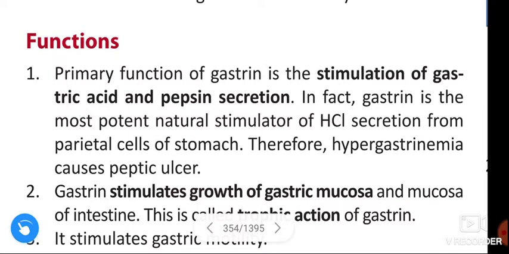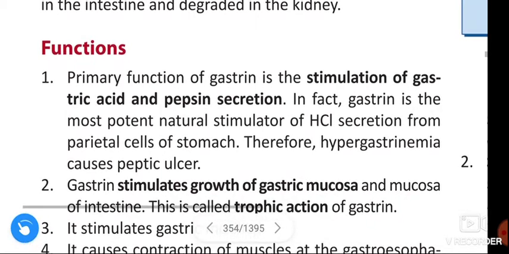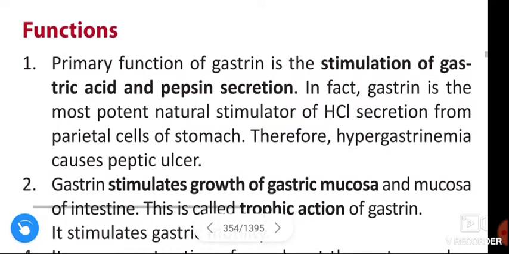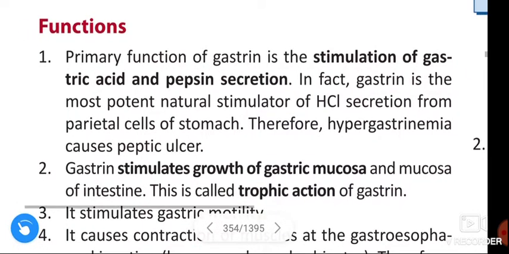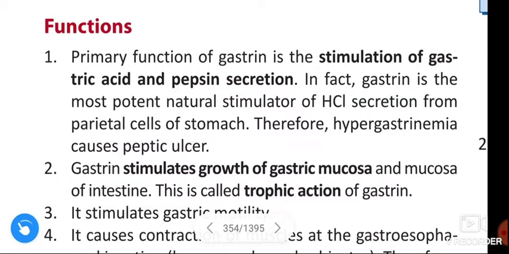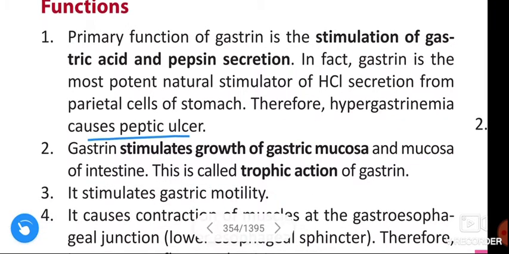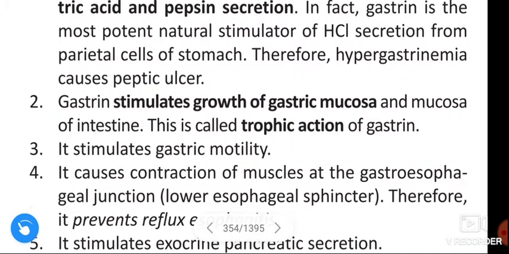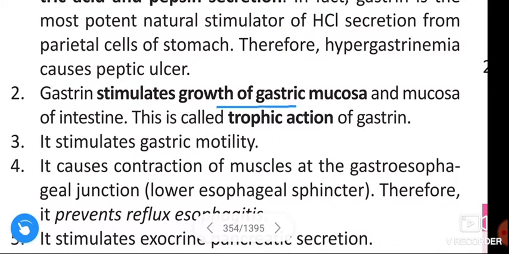Functions of gastrin. The primary function of gastrin is the stimulation of gastric acid and pepsin secretion. In fact, gastrin is the most potent natural stimulator of HCl secretion from parietal cells of stomach. Therefore, hypergastrinemia causes peptic ulcer. Gastrin stimulates the growth of gastric mucosa and mucosa of intestine. This is called tropic action of gastrin.